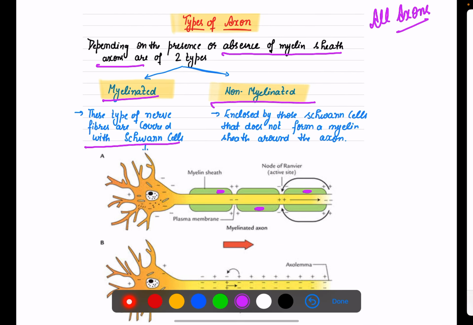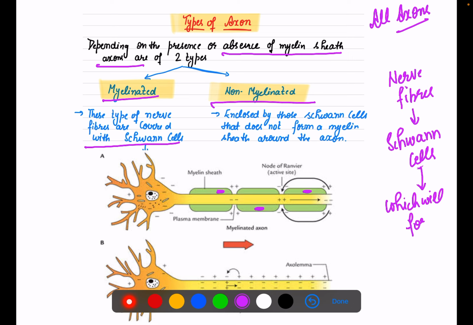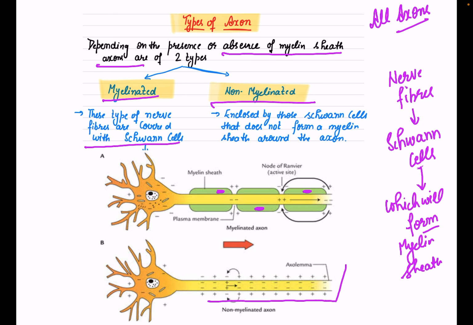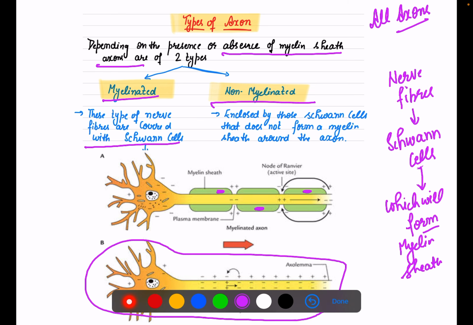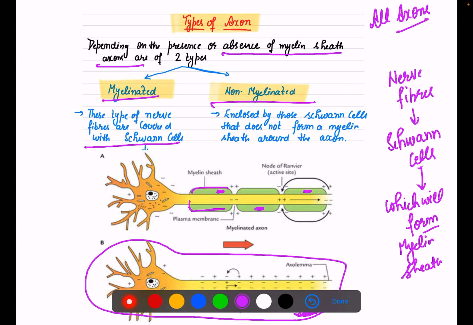So those nerve fibers which have Schwann cells will form the myelin sheath. But it doesn't mean that Schwann cells are present and not forming myelin sheath. Those which have this cover, the myelin sheath, are known as myelinated axons, and those which do not have the myelin sheath are known as non-myelinated axons. As you can see in this axon, there is no myelin sheath, and in this there is the myelin sheath.